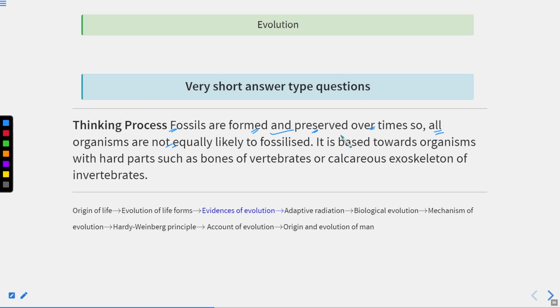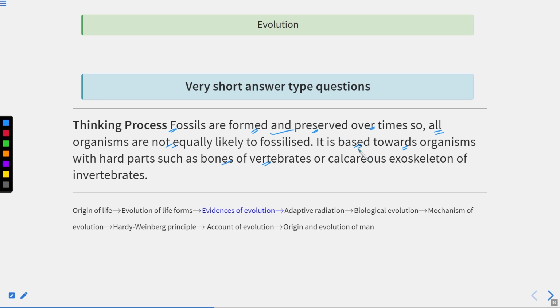Fossil formation is biased towards organisms with hard parts, such as bones of the vertebrates. Vertebrates are those organisms that have the vertebral column and a skeletal system.